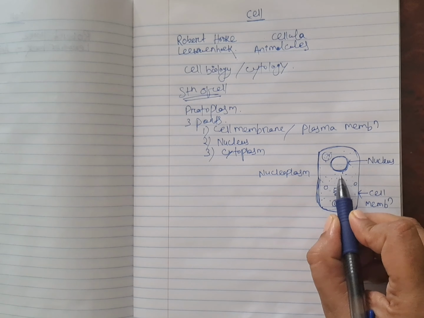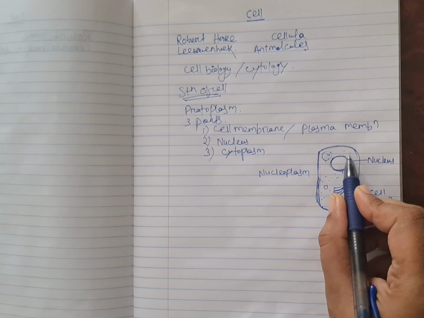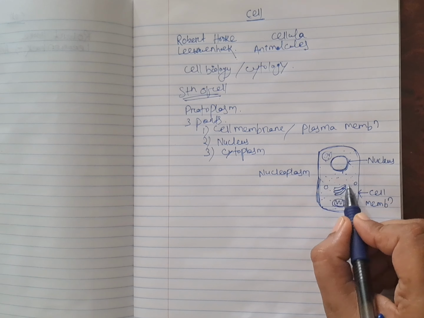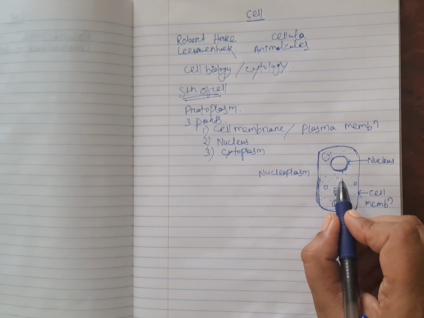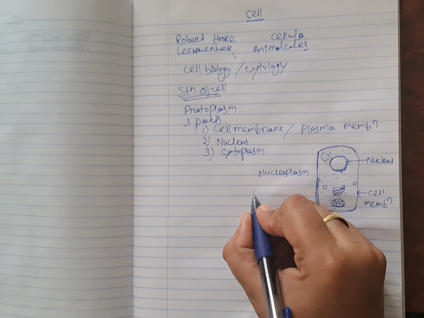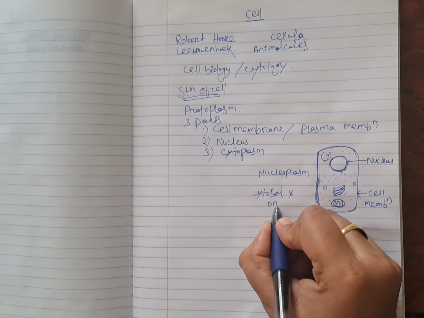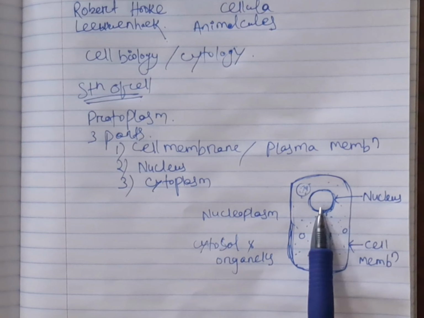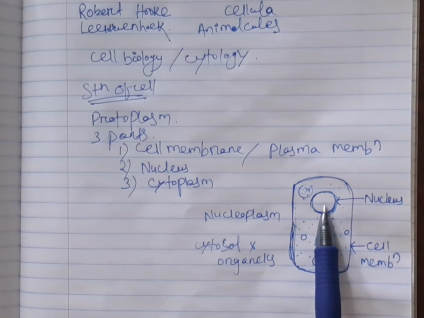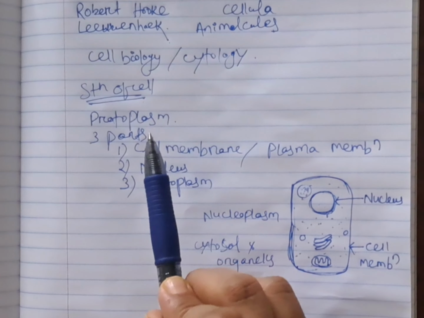The region outside the nucleus and inside the cell membrane is known as cytoplasm, and it is made up of cytoplasmic matrix, which is known as cytosol, and organelles. The cytoplasm and the nucleus together form the protoplasm, which is the living component of the cell.